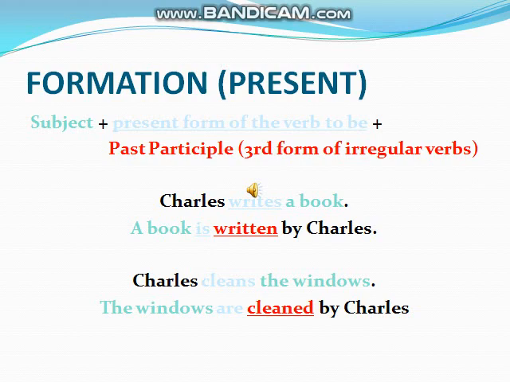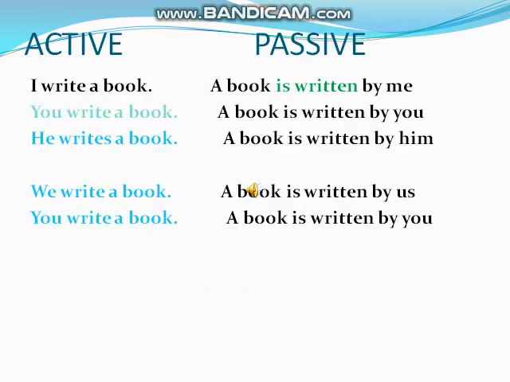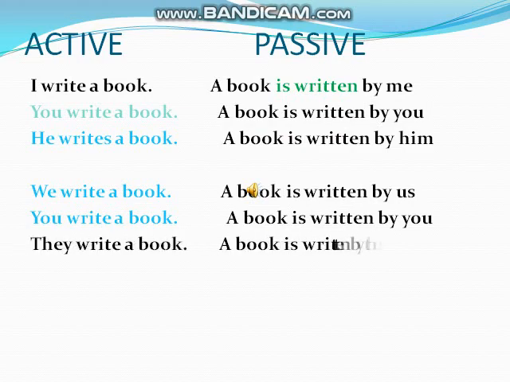Another example, Charles cleans the windows. The windows is plural, so I again start my sentence with the object. The windows are cleaned by Charles. Because the windows are plural, so I say are cleaned. The past participle of the verb clean is cleaned. So the windows are cleaned by Charles. The examples given highlight the use of passive and active voice in the present simple.